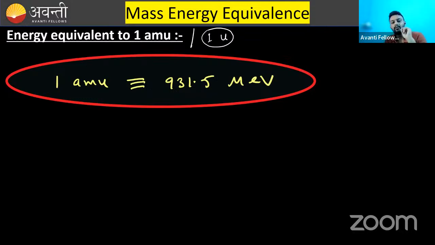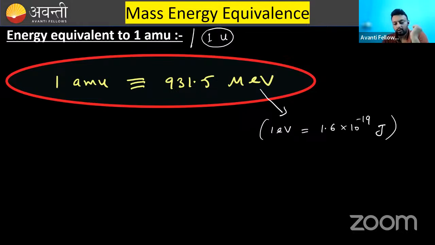Now, 1 AMU mass is equivalent to 931.5 mega electron volt. If you don't know, electron volt is a unit of energy, and 1 electron volt is equal to how much? Can you comment? 1 electron volt is equal to 1.6 into 10 raised to the power minus 19 joule. Everyone should remember this as well.